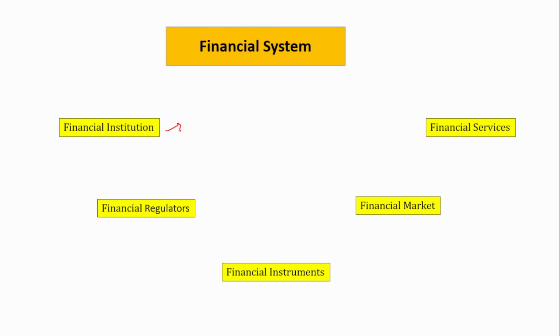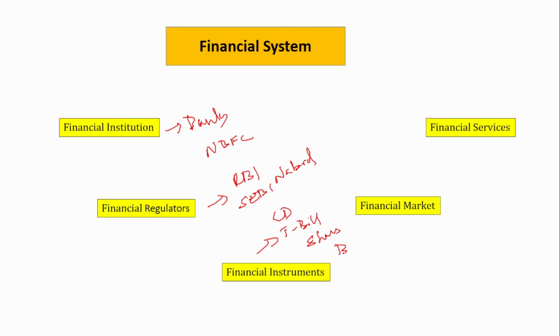Financial institutions like banks and NBFCs, these are all financial institutions. Financial regulators are the ones who regulate these financial institutions. So RBI, SEBI, NABARD, they are all regulators. Next is financial instruments. These are the instruments that are traded in the market, like certificates of deposit, treasury bills, shares, and bonds. So all these are financial instruments.